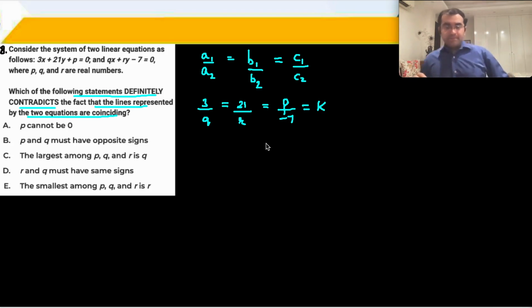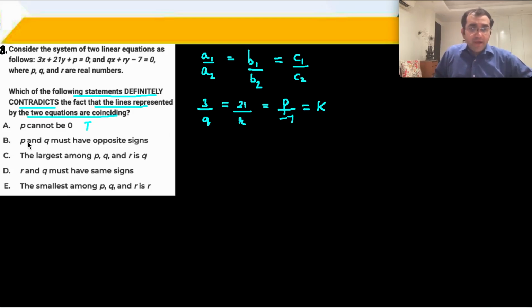ठीक है. Okay. So now, which of the following statements definitely contradicts? कि ये वाला तो it contradicts the fact that they are coinciding. ठीक है. So P cannot be 0. This is true. Yes. How can P be 0? Because अगर P 0 हो गया, this particular equation will pass through the origin and this does not pass through origin. So how will they be coincident? This is true. P cannot be 0. All these three have to be equal, right?